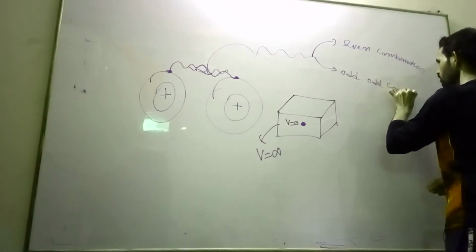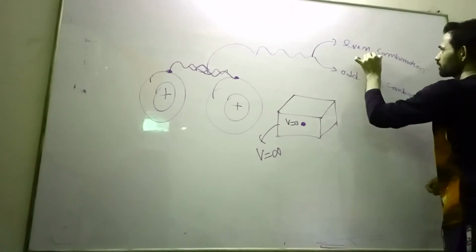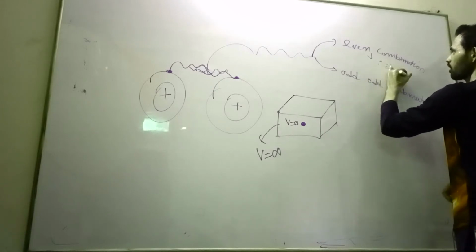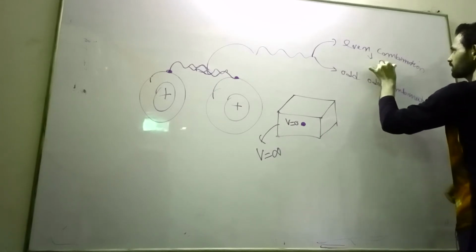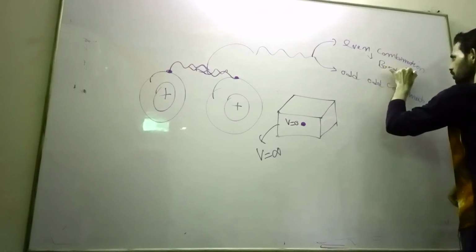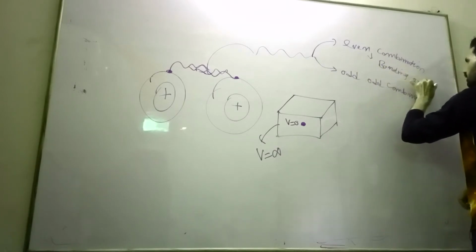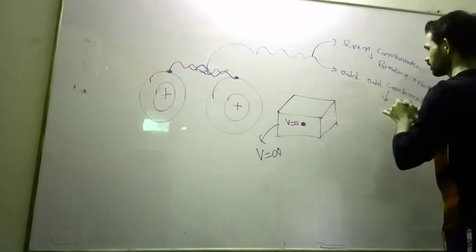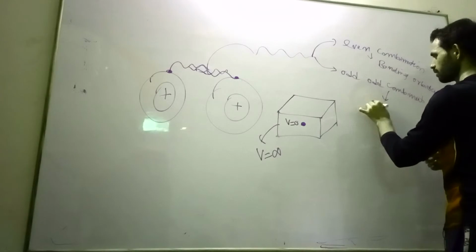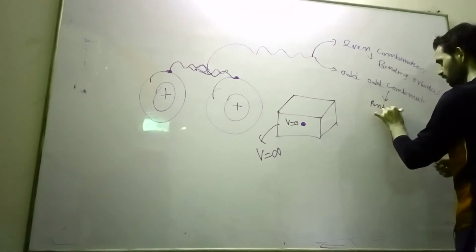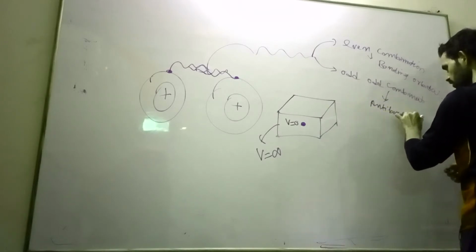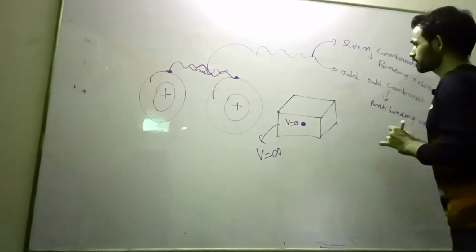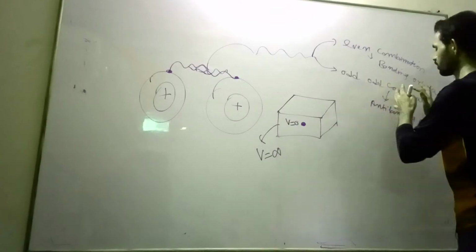Okay, it may be an odd combination. During even combination, we will get what? Bonding orbital. During the odd combination of these wave functions, we will get anti-bonding orbital. Okay, so these are bonding orbitals.